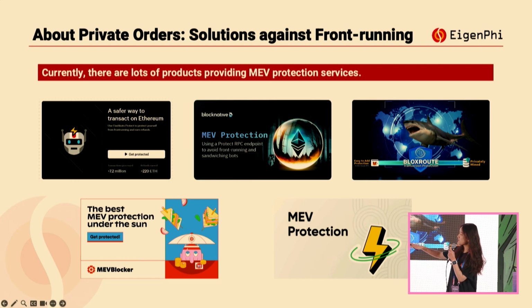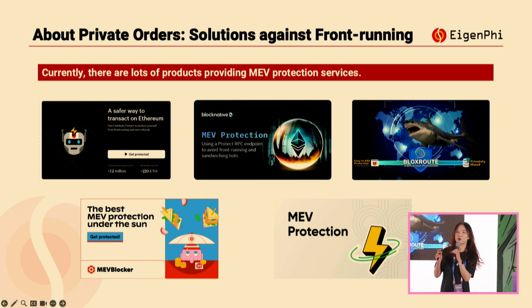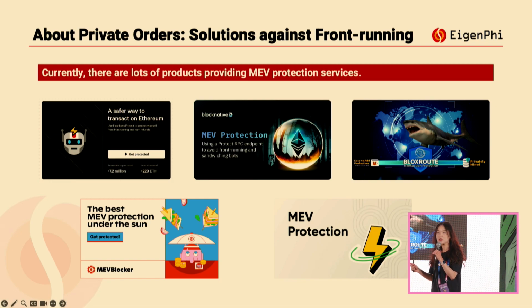These products let users submit their transactions directly to the builder's private RPC. This means these user transactions may not be seen by the public, and this can prevent them from being exploited by MEV.